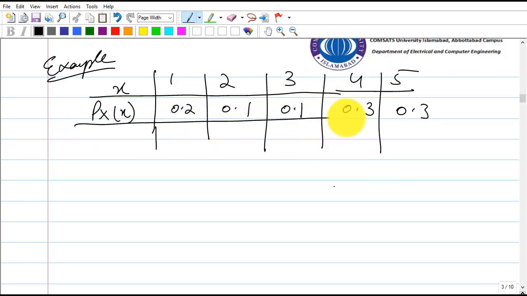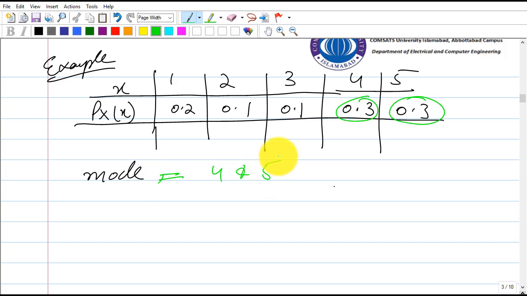The mode will be the value with the highest probability. Because we have two numbers with the same highest probability of 0.3, the mode has 4 and 5. So it is actually multimodal data, a multimodal discrete random variable.